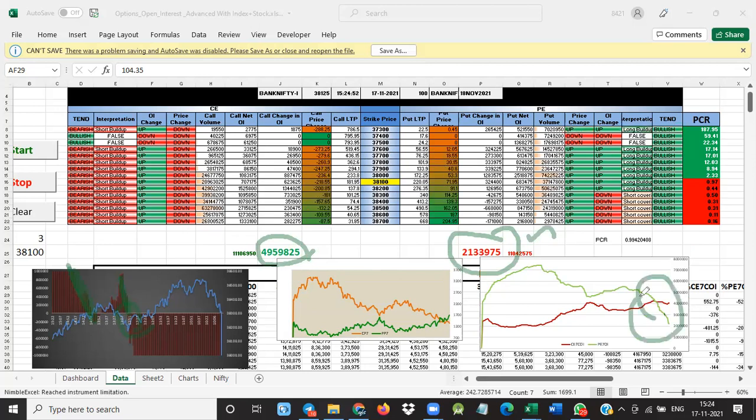You see here, this line was crossed there. Now put open interest is getting lower and lower. That means more number of calls are active, call writing is happening. Okay, I think in 1 minute it will get disconnected. Again, reconnect. I will tell you how to use tradingview.com.